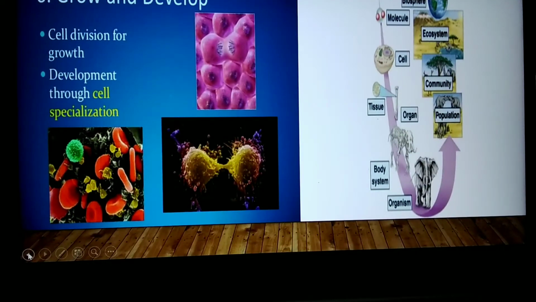The picture shows, for example, that the smallest unit is the atom. Atoms form a molecule, and molecules form cells. Cells form tissue. Tissue forms organs. Organs form body systems. Body systems form an organism. Organisms form a population. Populations lead to the community. Community leads to the ecosystem, and that leads to the biosphere. This is all a cyclic chemical cycle in the growth and development of an organism.